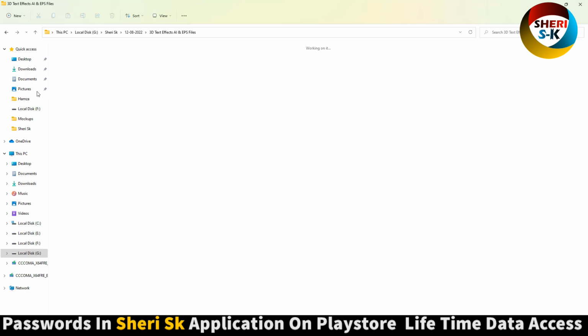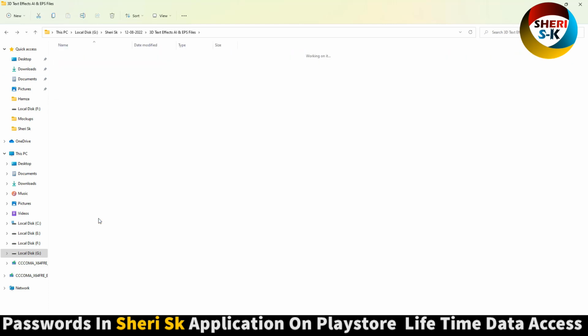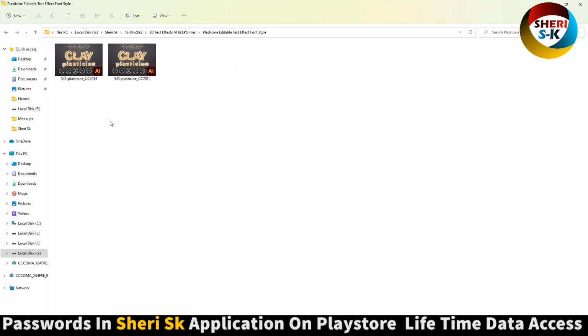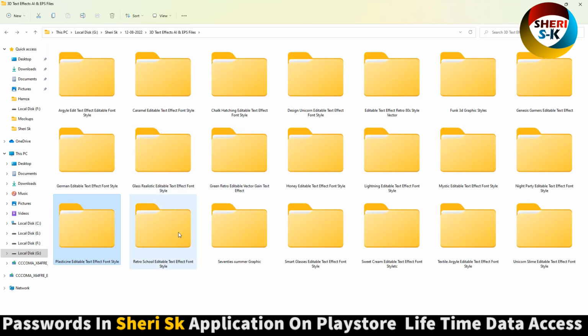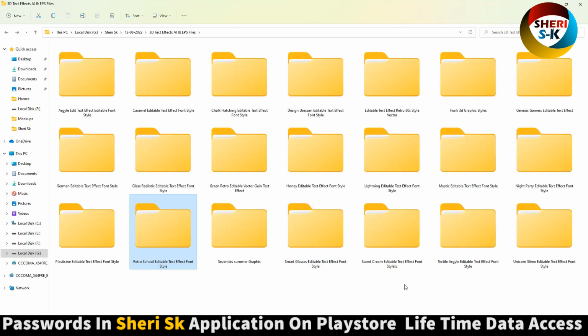So you can write. Here is a German editable text, plastic. That means all files are for Adobe Illustrator.